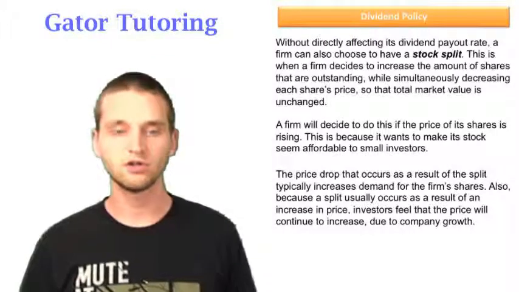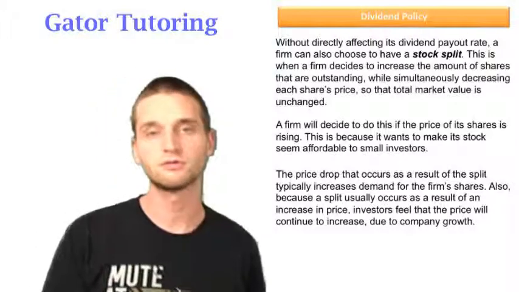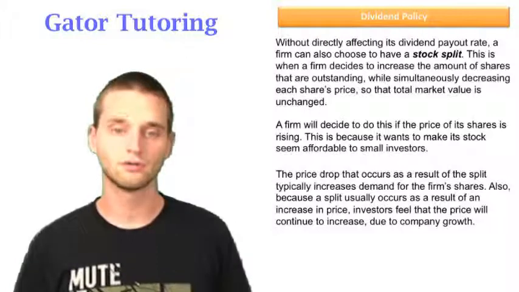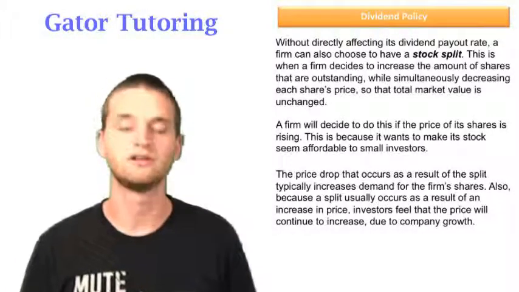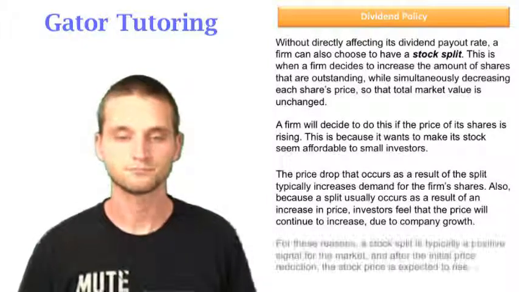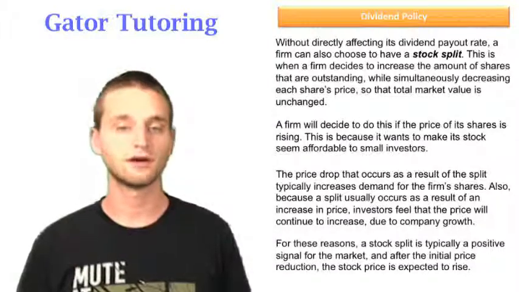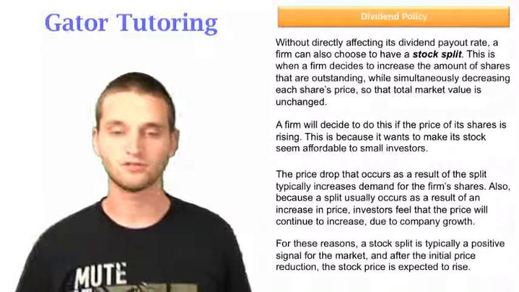Also, because a split usually occurs as a result of an increase in price, remember that was the original motivation for the stock split, that the price was getting too high and they wanted to make it look affordable, investors will feel that the price will continue to increase due to company growth. For these reasons, a stock split is typically a positive signal for the market, and after the initial price reduction, a stock price is expected to rise.